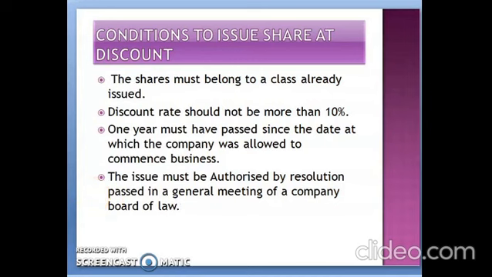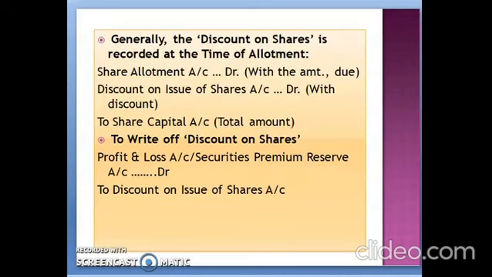Now let us see the important part for the issue of discount, that will be journal entries. So basically you have to pass the journal entry for discount on shares at the time of allotment. That means share allotment account debit, the amount with the allotment and the allotment due. After that, discount on issue of shares account debit with the discount, and to share capital account, the total value which you are receiving after giving the discount, that is your share capital value. And definitely